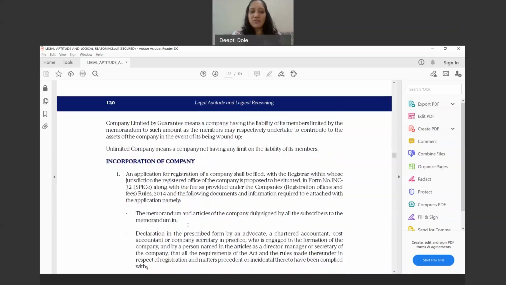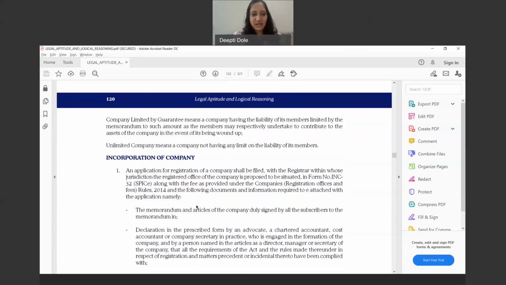Then obviously you will have to attach the memorandum of the company and the articles of association of the company, wherein all the subscribers to the memorandum have signed. Now, what are subscribers? Subscribers means the first shareholders of the company who are agreeing to take the particular number of shares mentioned in the memorandum of association, saying, yes, I'll be subscribing to, say, 500 shares of rupees 10 each. Likewise, that is what they will subscribe.